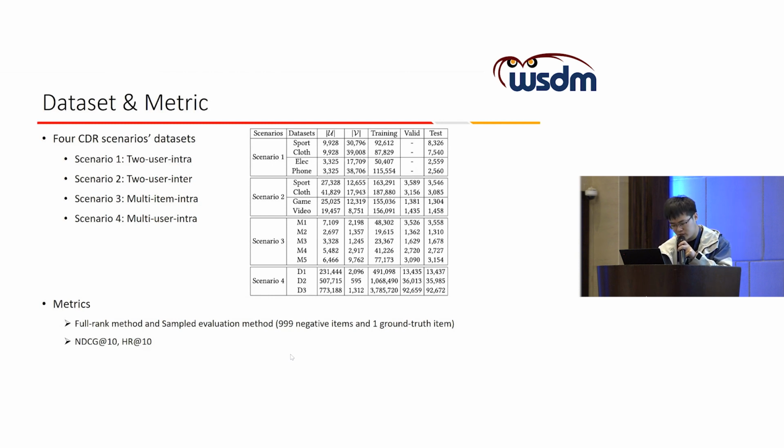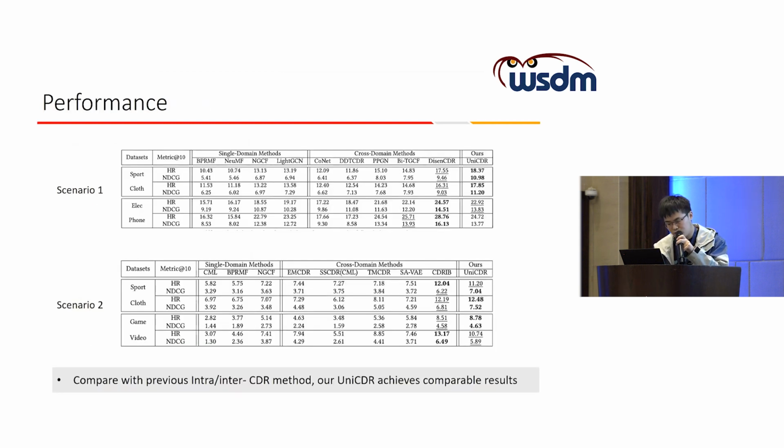To show the recommendation quality, we use full ranking and a sampled evaluation method with 1,000 item candidates. For the metrics, we use NDCG and hit rate to show the recommendation performance. This is our main experiment result. We only show 2 scenario results in this presentation, and the other 2 scenario results can be found in our paper. From them, we can observe that our model reaches comparable results to the other state-of-the-art baselines.